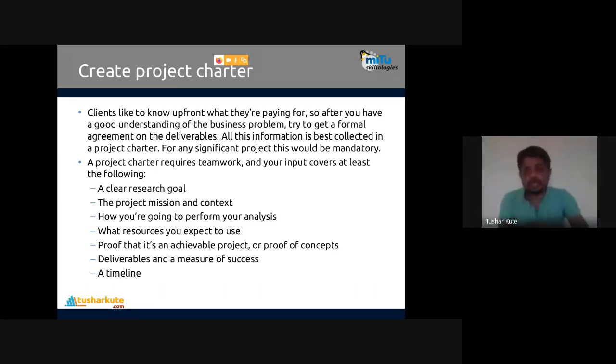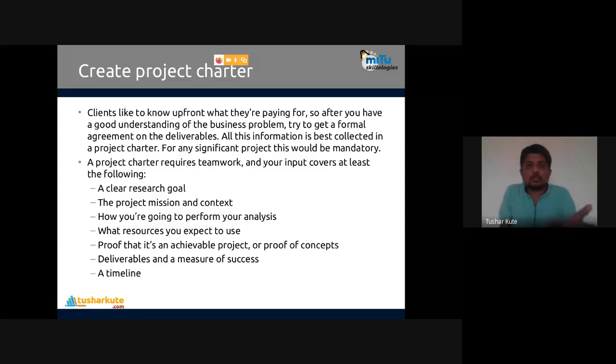Check it out. This is the project charter, how the progress of the data science project will go in future. First, a clear research goal should be mentioned: why we are using this data, what the purpose is, what the goal of your project is. Second, the project mission and context. Mission: why are you running this, what is your mission?